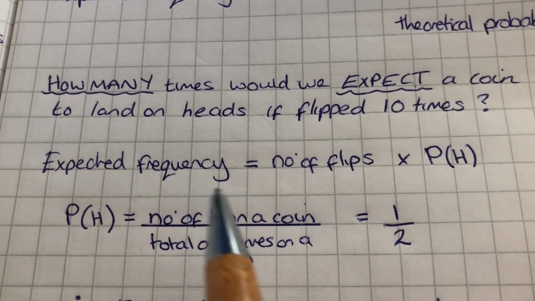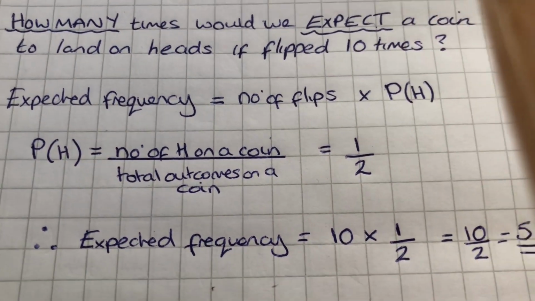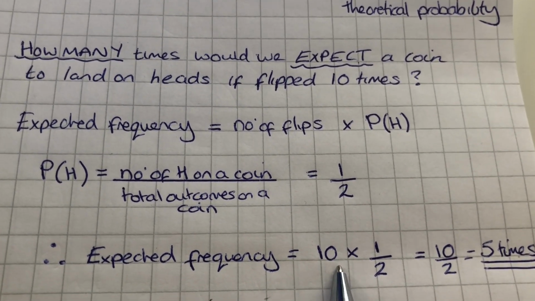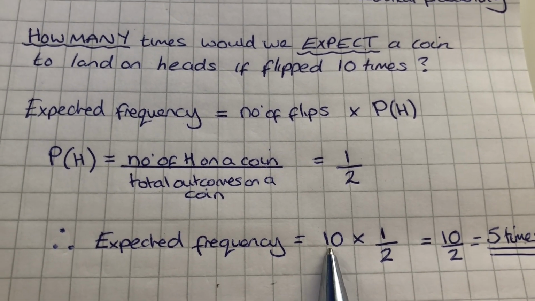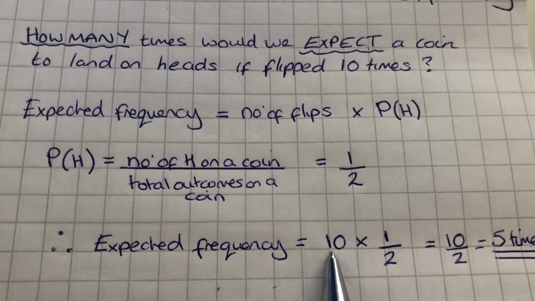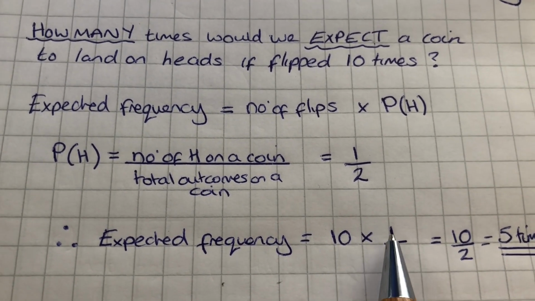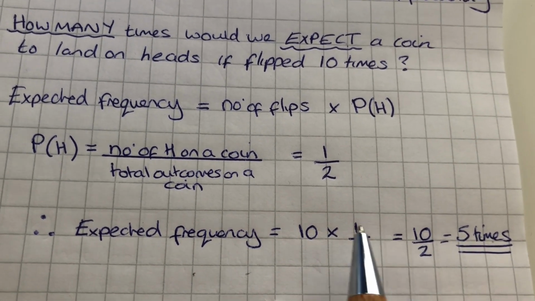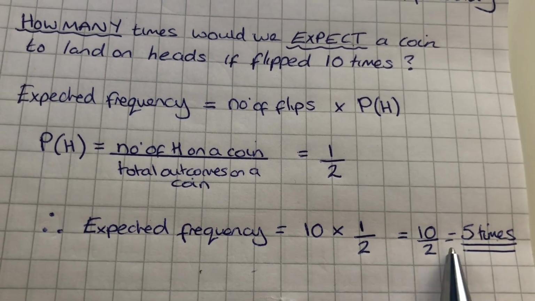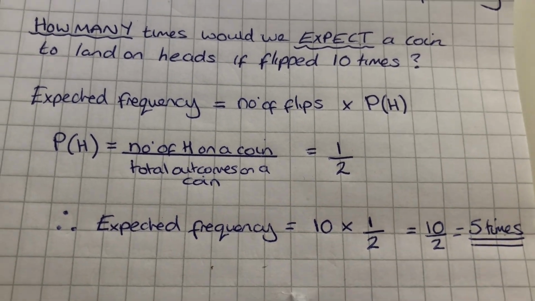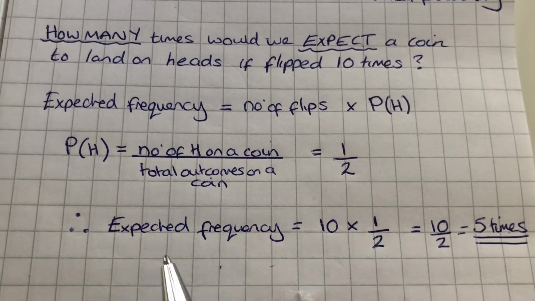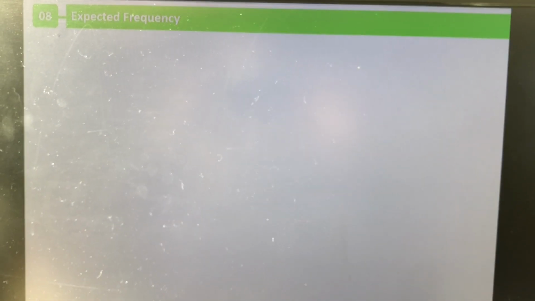So let's put this into our expected frequency formula then. The expected frequency is the number of flips, the number of trials. If we're going to flip it 10 times, how many times will it be a head? So it's 10 times the probability of getting it once, 1/2. 10 times 1/2 is 10 halves. 10 times 1 is 10. And that means 5 times, which is exactly what we had predicted earlier. But this demonstrates how the formula works. Your first letter to record down in your exercise copy is the letter F.